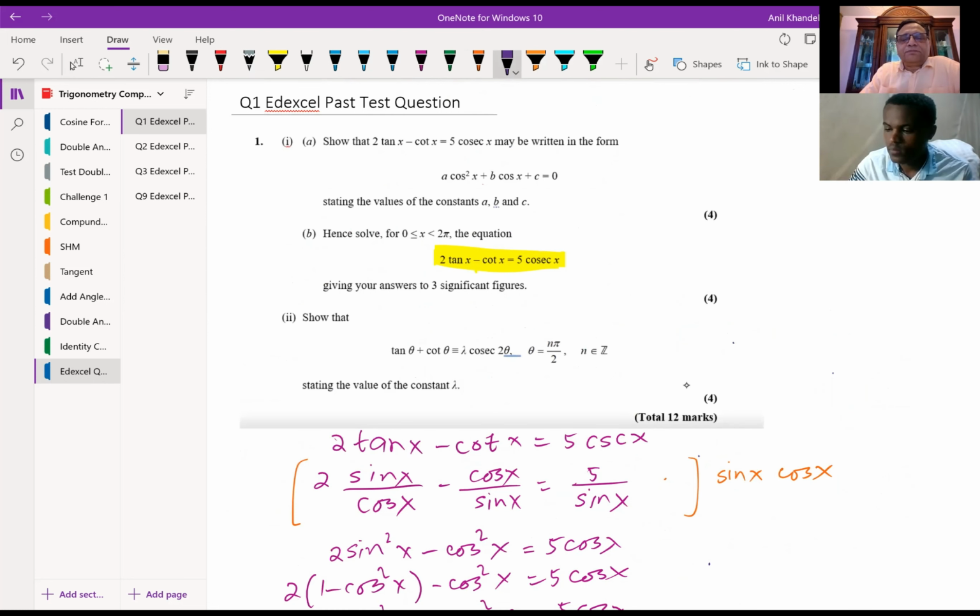And the next question is again tan theta plus cot theta equals lambda times cosecant 2 theta. I'd like you to copy this question and try it out. You have to find the value of lambda in this case. So that is your homework. Perfect. Let's move on and take up the next question.